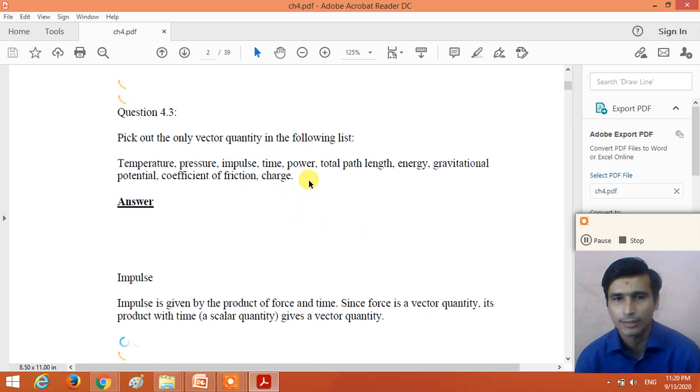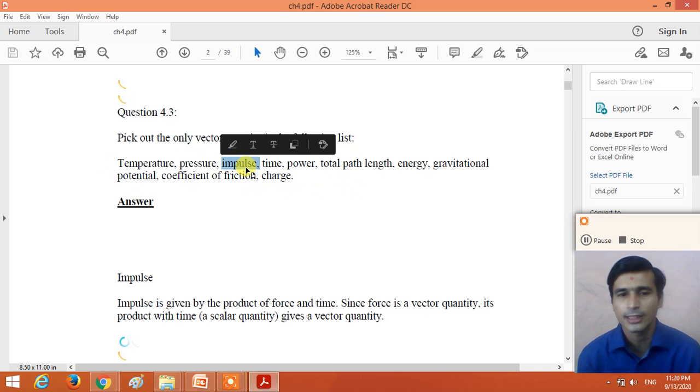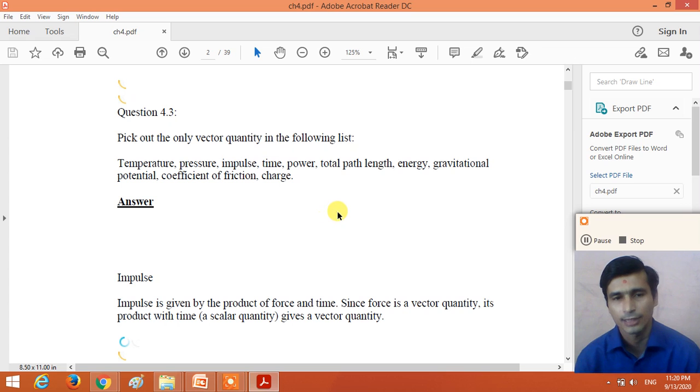Time is a scalar quantity. Power is also a scalar quantity. Path length, total distance traveled by the object, is also a scalar quantity. Energy, gravitational potential, coefficient of friction and charge, all other. So except this impulse of force, impulse is a product of the force and time. As the force is a vector quantity, right, the impulse is a vector quantity and other physical quantities are scalar quantities.